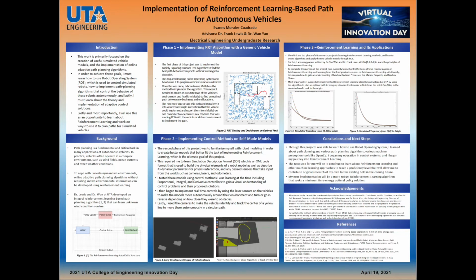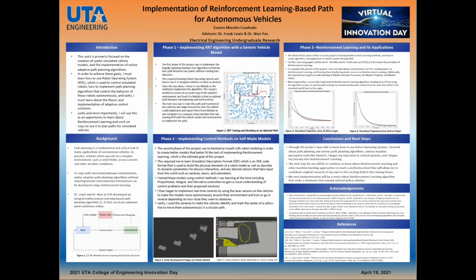The RRT algorithm then places little dots all over the map and finds a way to connect them in such a way that it avoids walls and all other obstacles until it reaches its goal location. So this is certainly not an optimal path, as we will see in the video demonstration at the end of the presentation. I achieved this implementation by having one computer work out the algorithm and the commands, and another one running the simulation and having them communicate with one another.